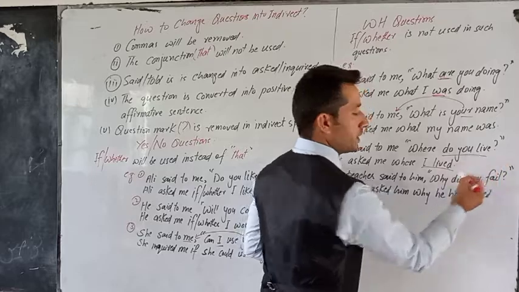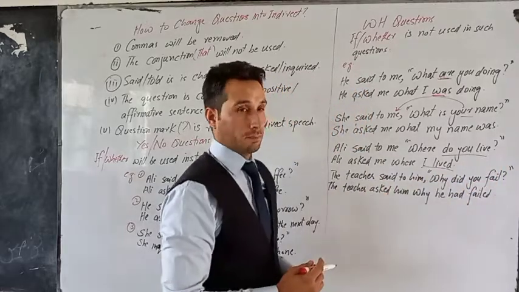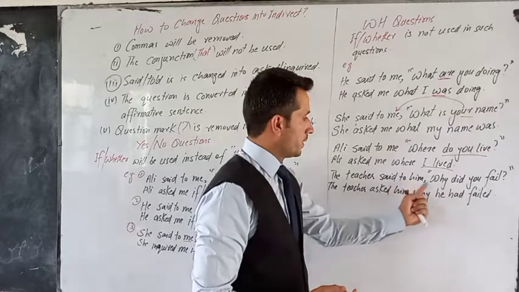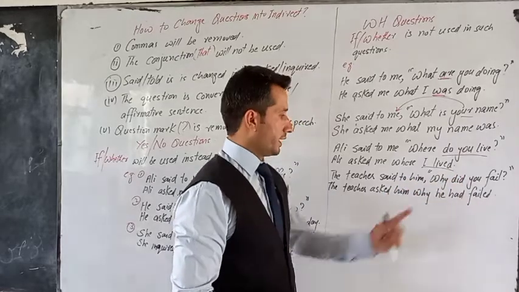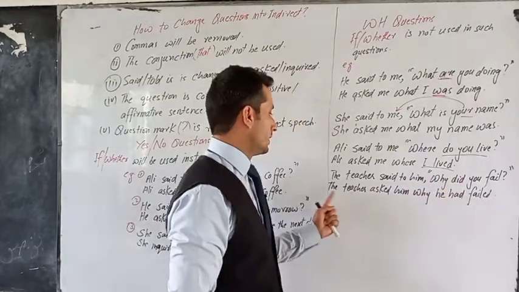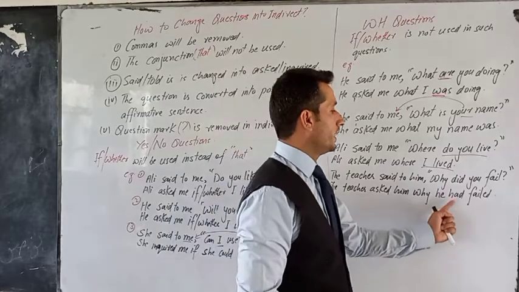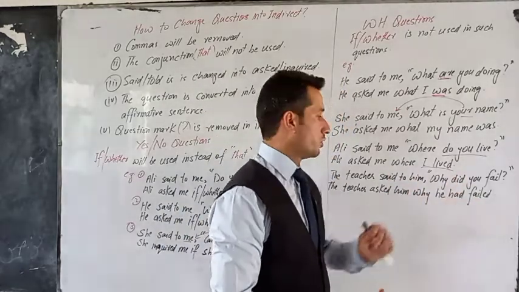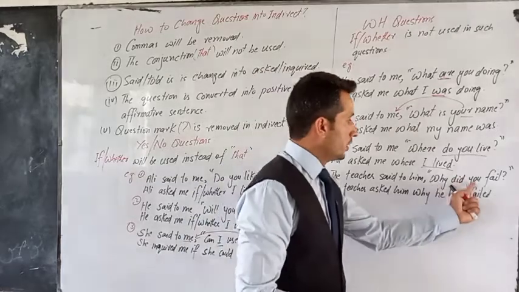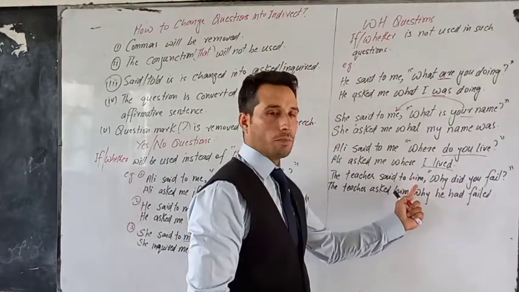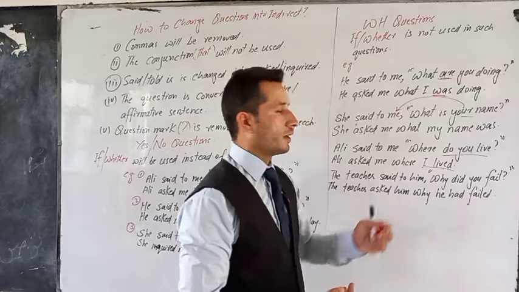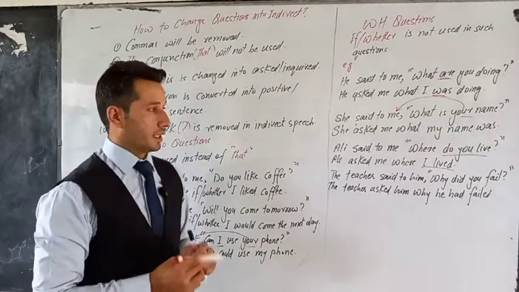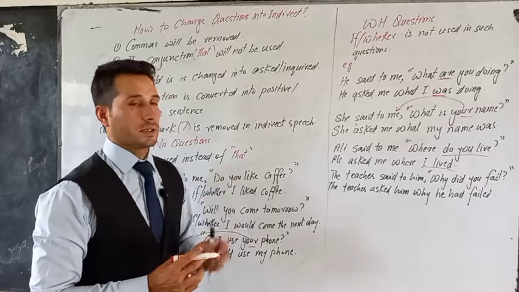Again, this is present simple tense, so it is converted into past simple, and it is positive sentence. The teacher said to him, why did you fail? It is again past simple tense. The teacher asked him why he had failed, because past simple is converted into past perfect, and here you is converted according to him, the object of reporting speech. So that is how we convert interrogative sentences into indirect narration. I hope this is clear to you.